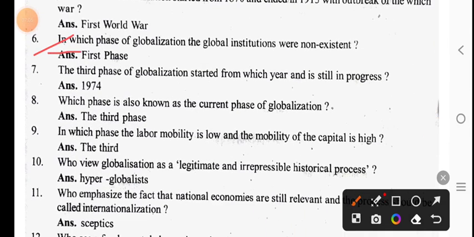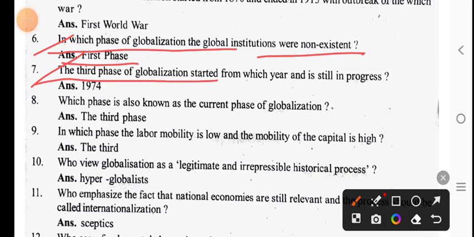In which phase of globalization were global institutions non-existent? The first phase of globalization. The third phase of globalization started from which year and is still in progress? 1974. The third phase of globalization started in 1974 and is still in progress.